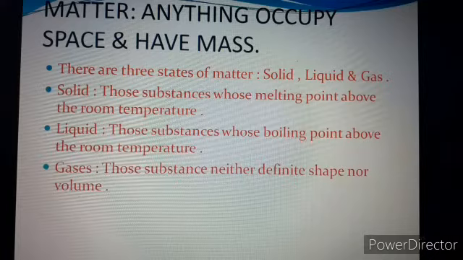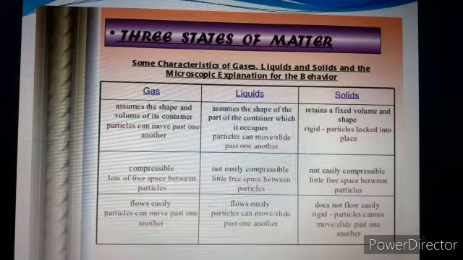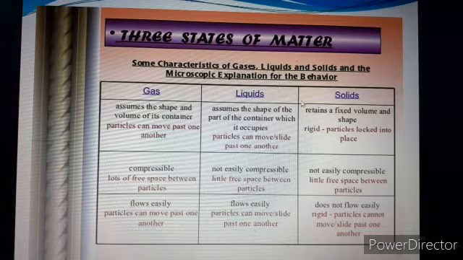Next, we discuss the properties related to these three states. Some characteristics of gases, liquids and solids at the microscopic level are explained below. Gases assume the shape and volume of the container in which we place them. Particles can move past one another, meaning they can easily move over each other.